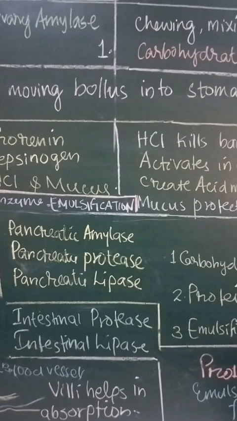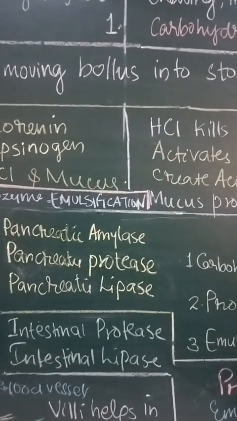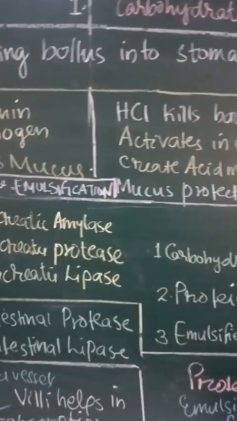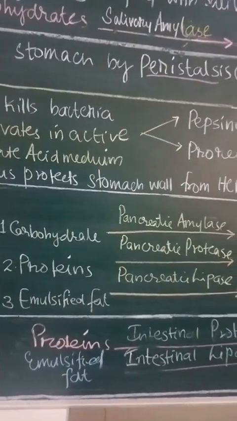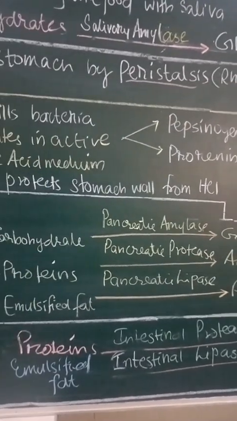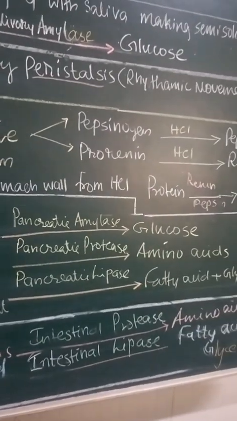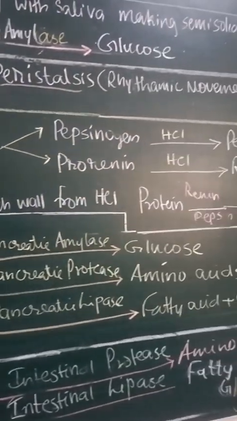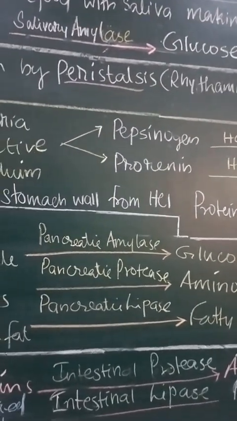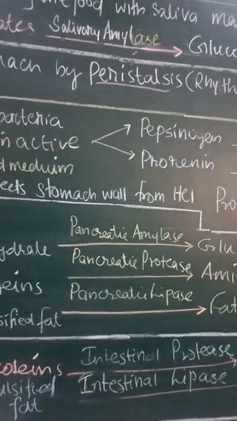And the pancreatic juice contains pancreatic amylase, pancreatic lipase and pancreatic protease, which will be converting carbohydrates into glucose, proteins into amino acids, emulsified fats into fatty acids and glycerol by pancreatic amylase, lipase and protease.